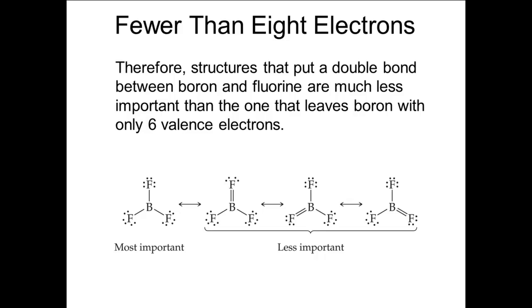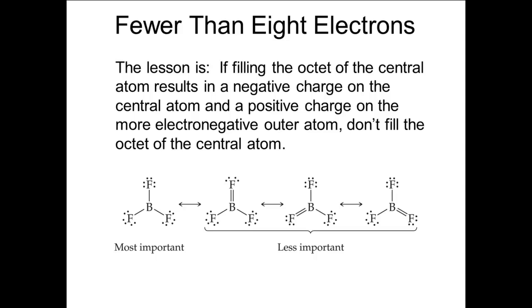Therefore, while the structures that put a double bond between boron and fluorine may contribute some to the overall structure, they are much less important than the one that leaves boron with only 6 valence electrons. So instead of having a double bond and having fluorine be positively charged, the boron simply remains electron deficient. So the lesson is this: if filling the octet of the central atom results in a negative charge on the central atom and a positive charge on the more electronegative outer atom, don't fill the octet of the central atom.